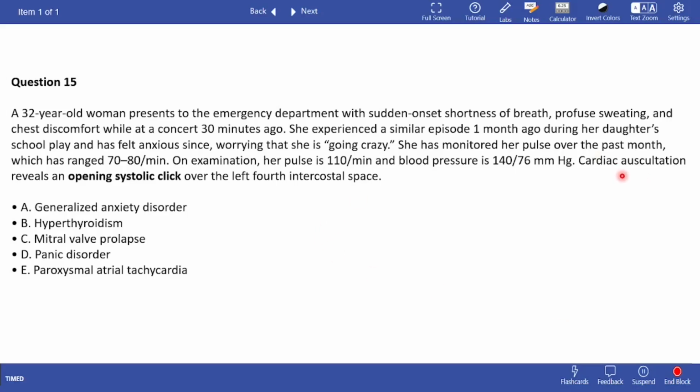Last question. Cardiac auscultation reveals an opening systolic click over the left fourth intercostal space. 32-year-old woman. She has a sudden onset sweating, shortness of breath, chest discomfort. 30 minutes ago, she's experienced this symptom again, and she's worrying that she's going crazy. And everything else is quite normal, except for the blood pressure, it's a bit high. What could be the cause?